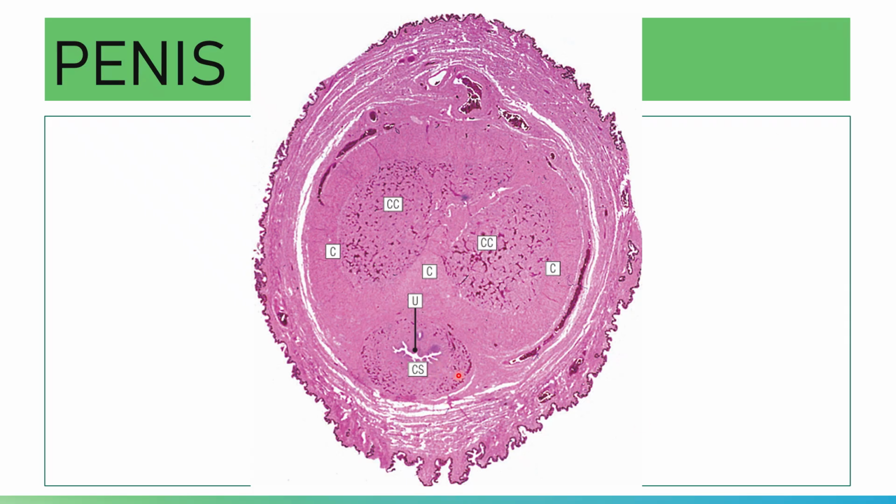Of course, the corpora are enclosed within and divided by a broad fibromuscular tissue capsule.